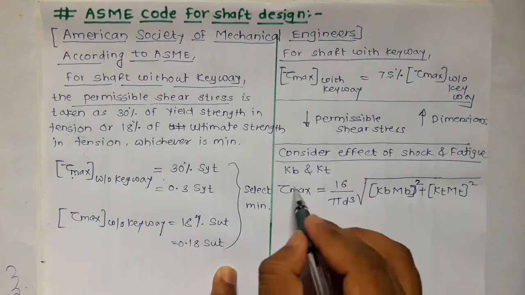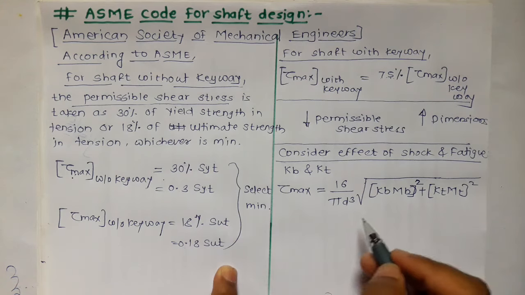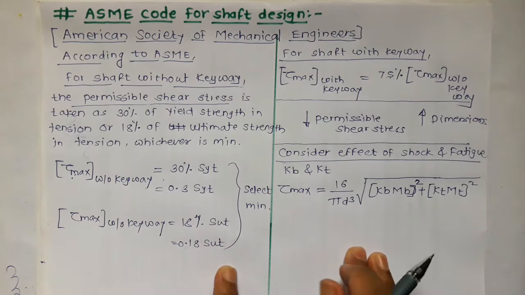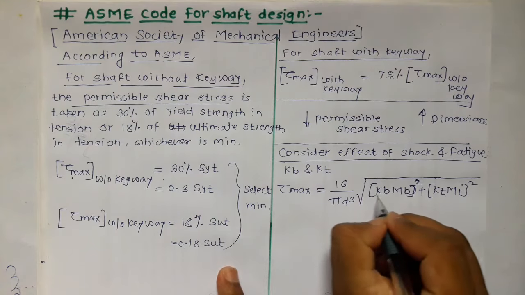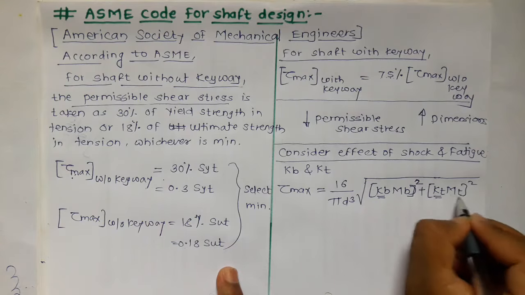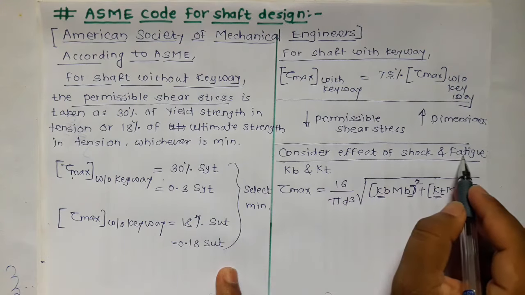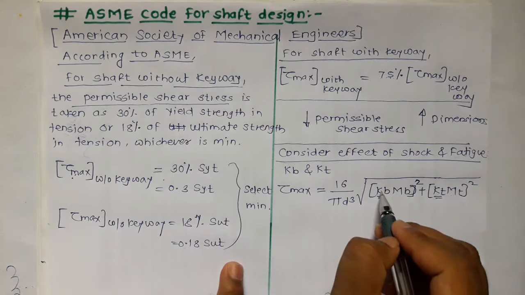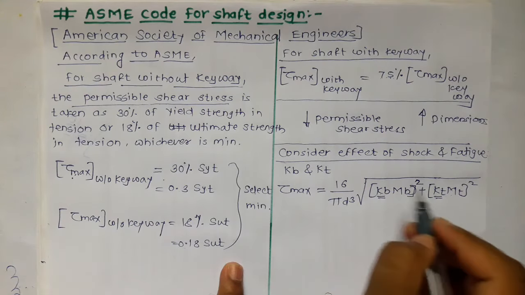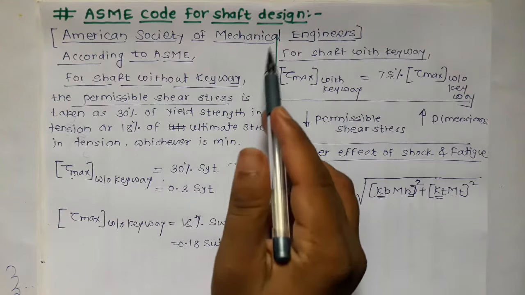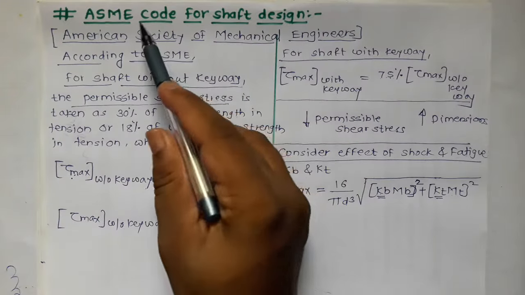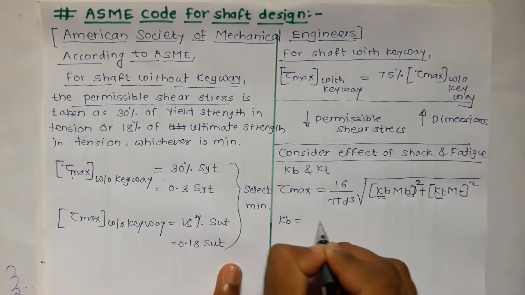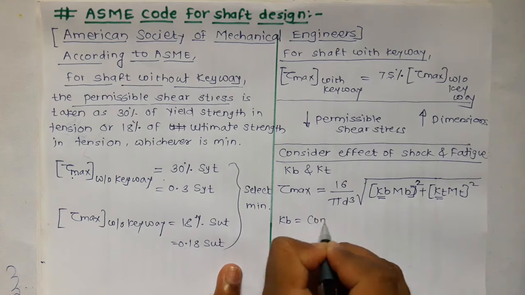Already we have seen a similar equation in the previous normal approach for design of shaft when the shaft was subjected to combined bending moment and torsion moment. Here we have additionally multiplied Kb to Mb and Kt to Mt just to consider the effect of shock and fatigue, and by using this Kb and Kt, the design of shaft becomes more accurate with the help of ASME code.